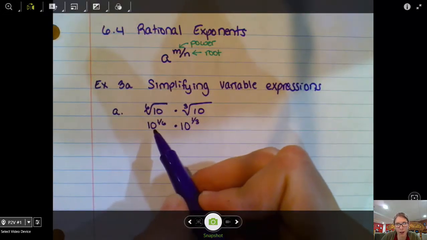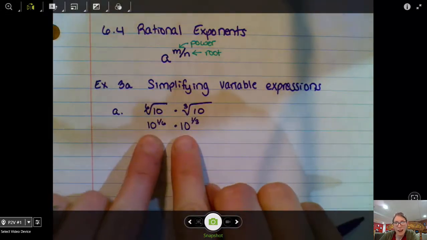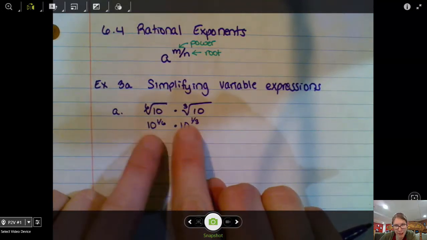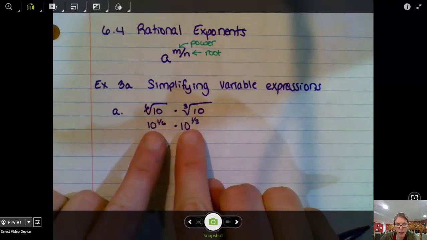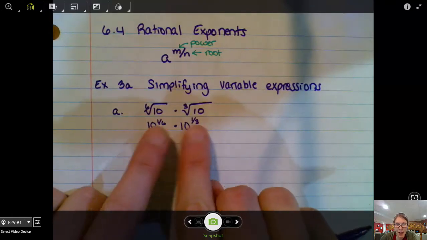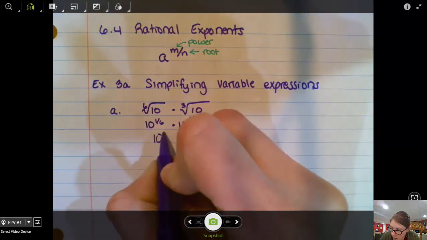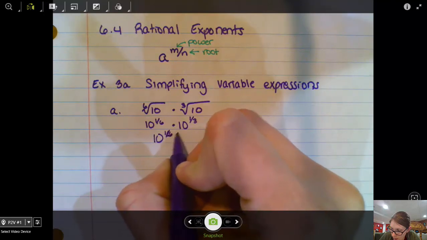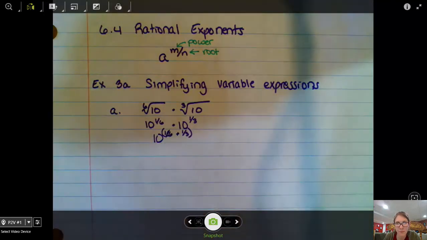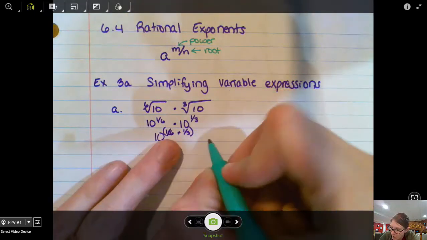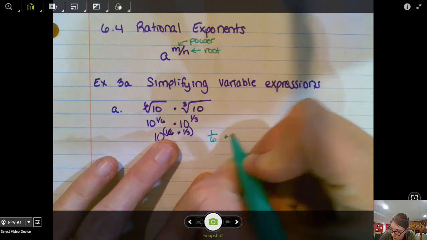Looking at our exponential form now, my exponent properties from Algebra 1 tell me that if I have the same base here, where I have powers that are multiplied together, I can add the exponents. So this is really 10 to the 1/6 plus 1/3 power. And if I figure out what that is, 1/6 plus 1/3, then I can write this as a single term, if you will.